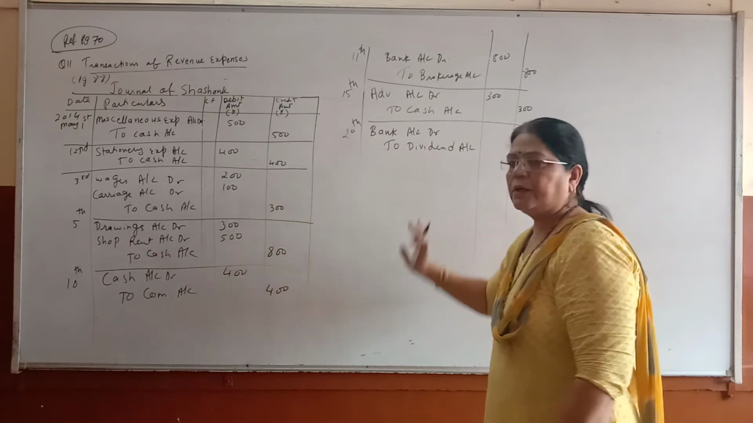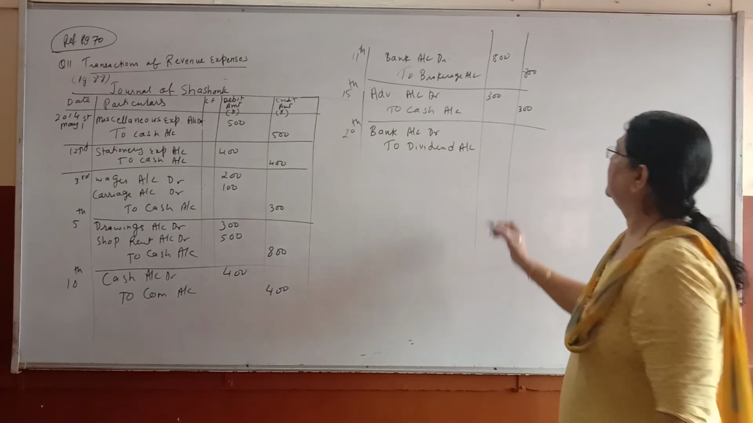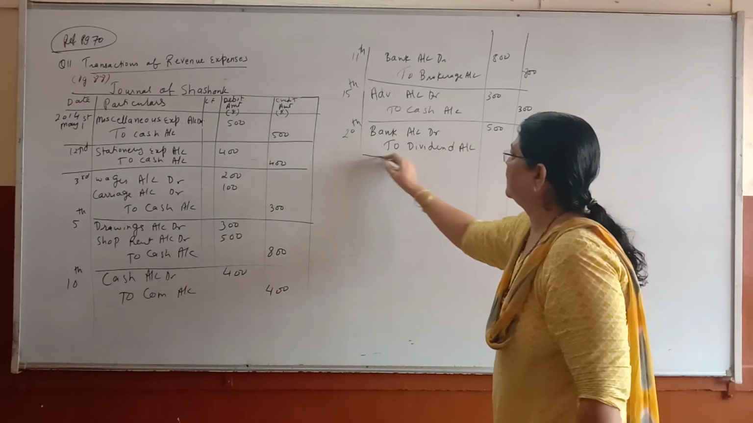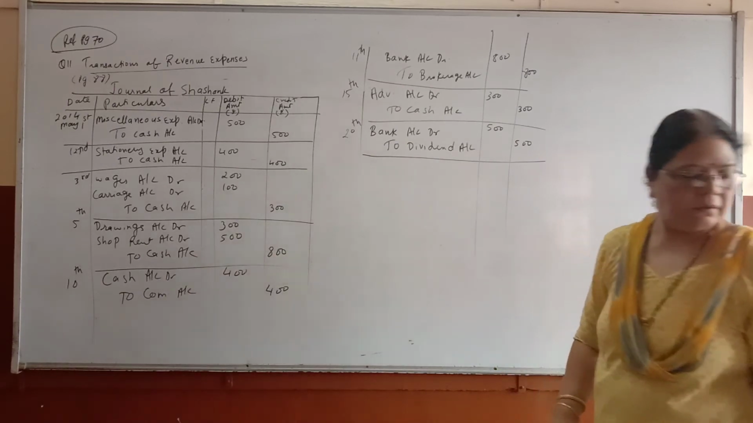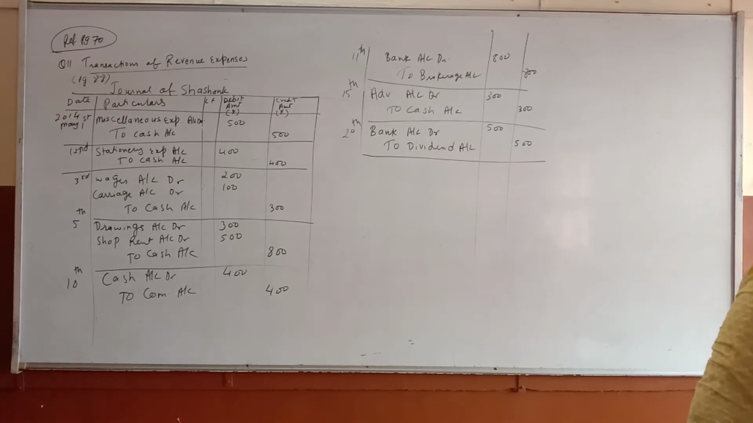Bank account debit to dividend account, and the amount is 500, which we will get through bank by check. Next one, then on the 24th, the eraser company has paid debenture interest by check. Paid debenture interest by check.